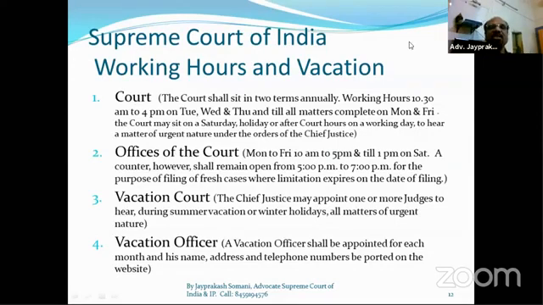The whole judiciary, all high courts and all district courts, are looking towards the Supreme Court's decisions and judgments. So there is a very tremendous responsibility and stress on the Supreme Court judges. But I am very happy to say that all the judges in the Supreme Court are very cooperative,